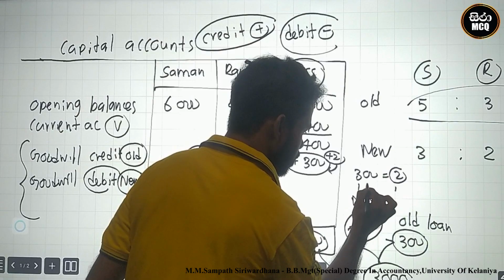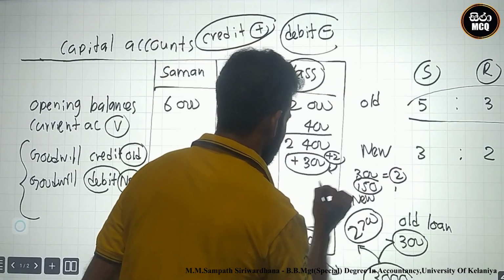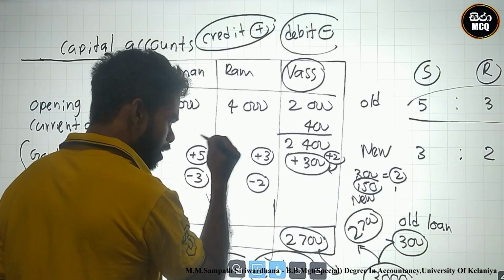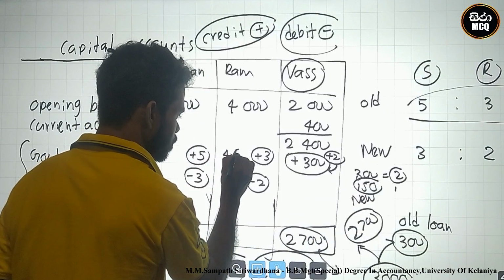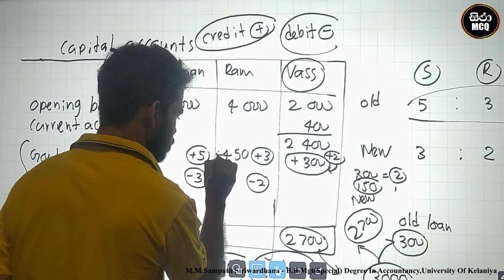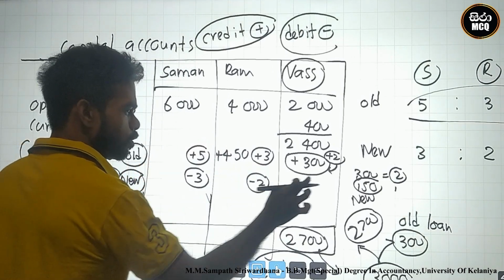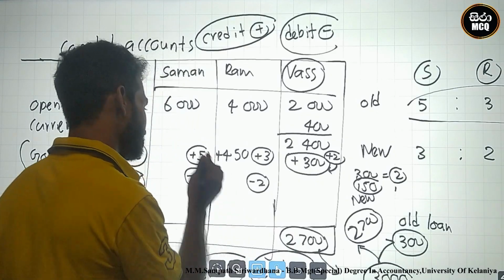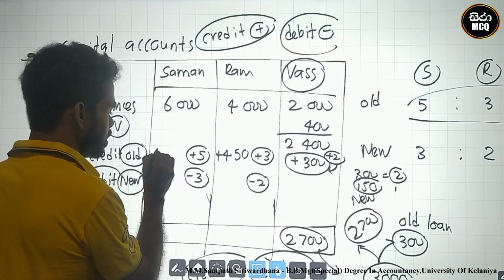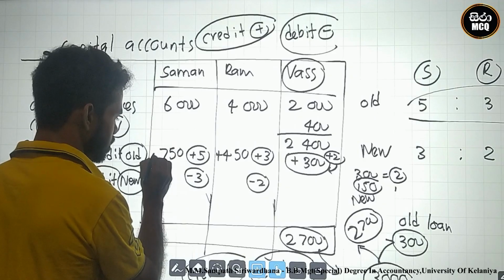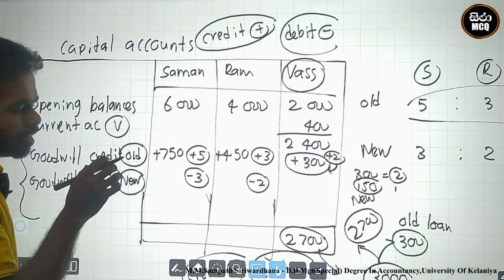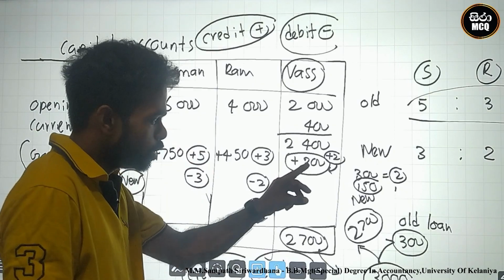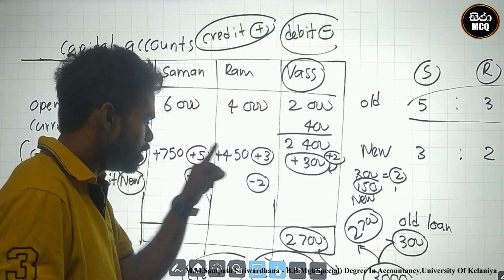One part is 150. There are three parts there. 150 multiplied by 3, 450 plus. Okay, this is the 5. Part 1 is 150 and there are 5 parts, 750 plus.